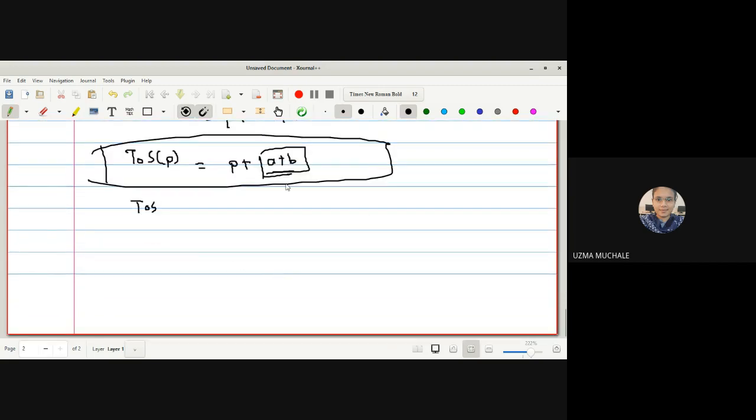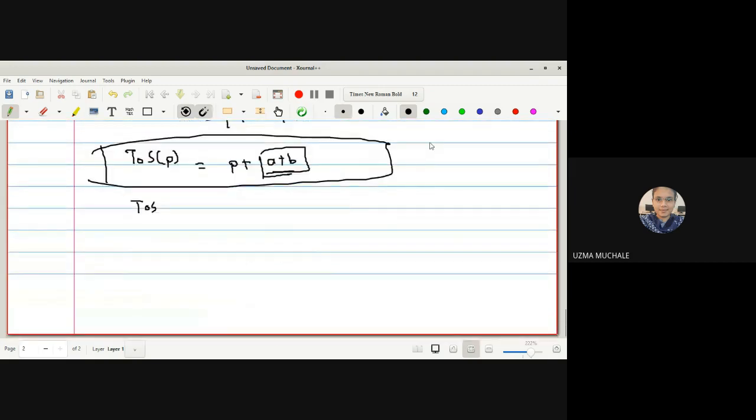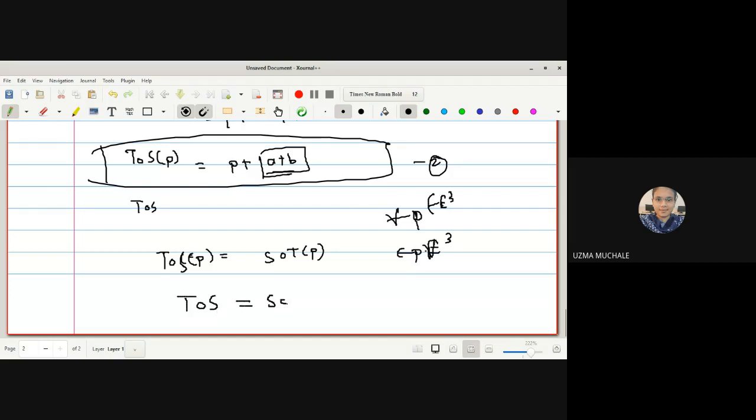Okay, and hence you can say that from equation 1 and 2, you can see that T composite S of a point P is equal to S composite T of that point P. But we have proved that P is any point from your E3 space, or we can say for all P belongs to E3 space. So I can remove that point P, and directly in general we can write S composite T is equal to T composite S.